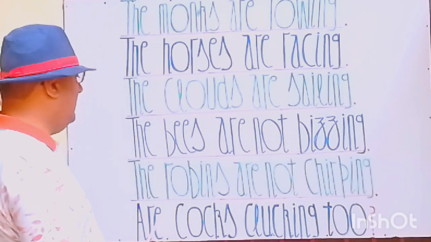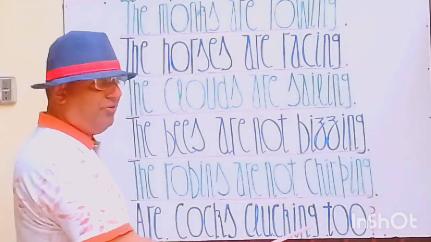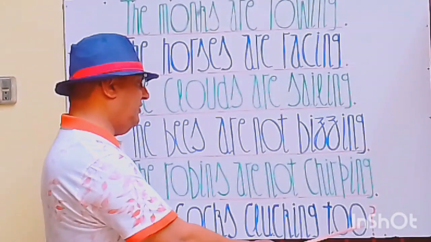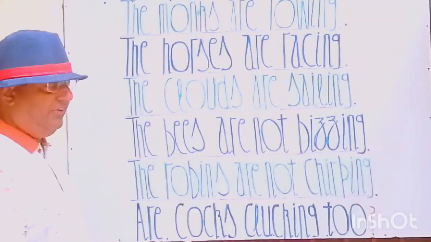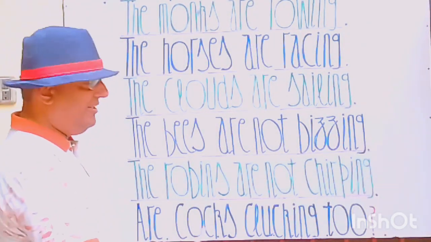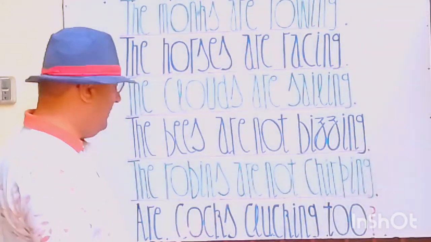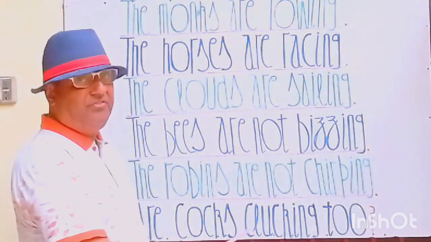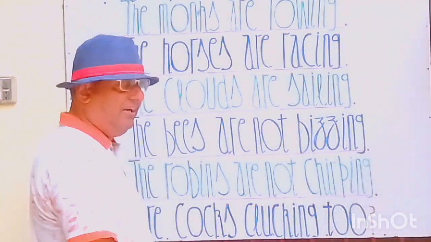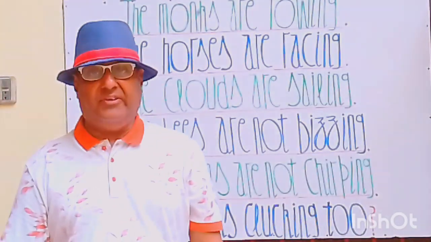Next statement. And next you see here, are cocks clucking true? This is an interrogative statement. As you see the interrogative sign here, and R is in the start of the statement. Are cocks clucking true? क्या मुर्ग भी बांग दे रहे हैं? क्या मुर्ग भी अजान दे रहे हैं?